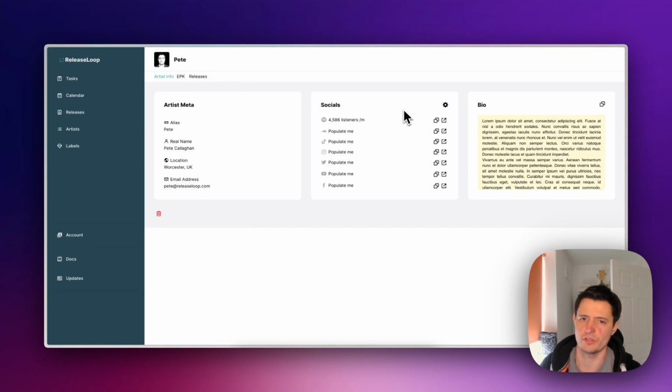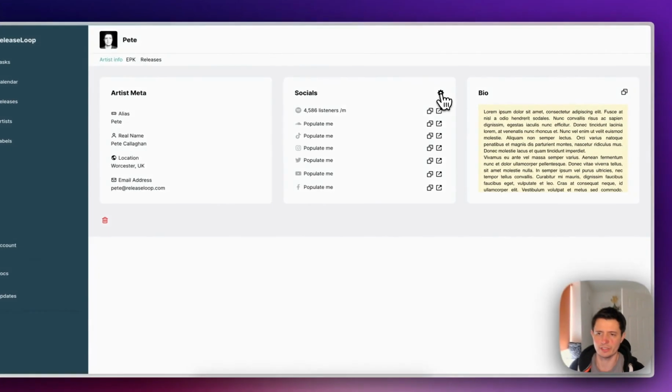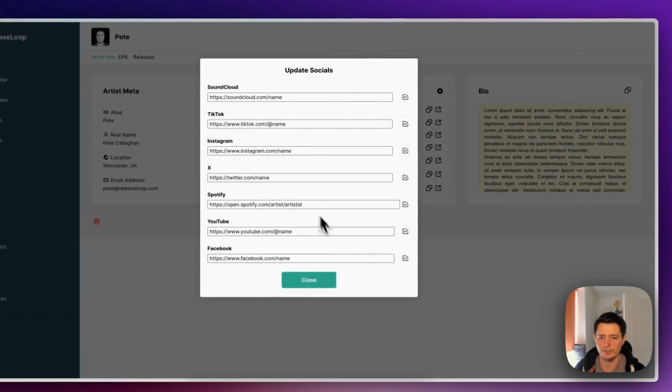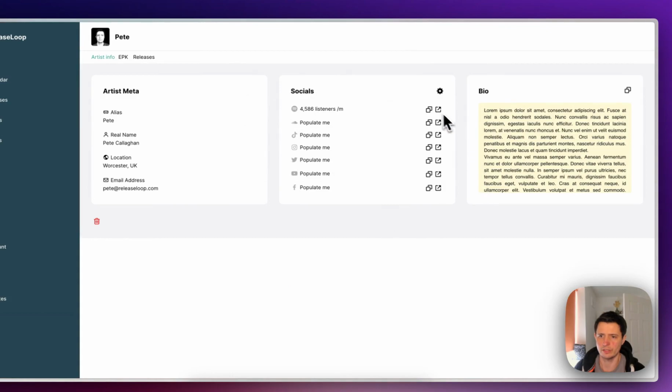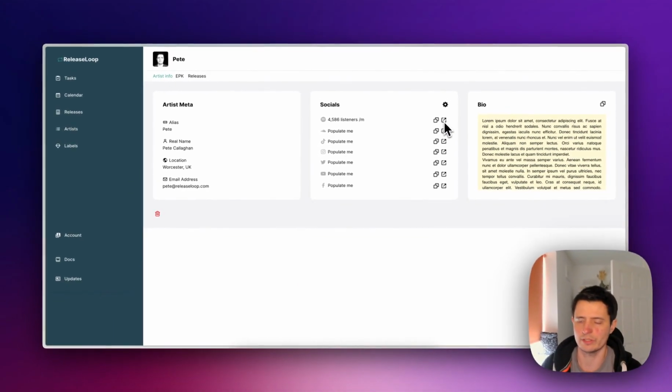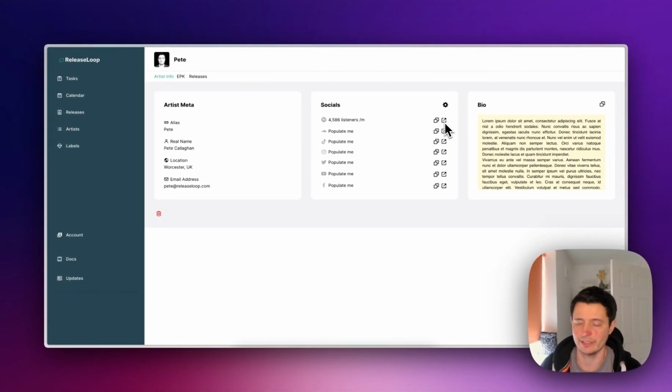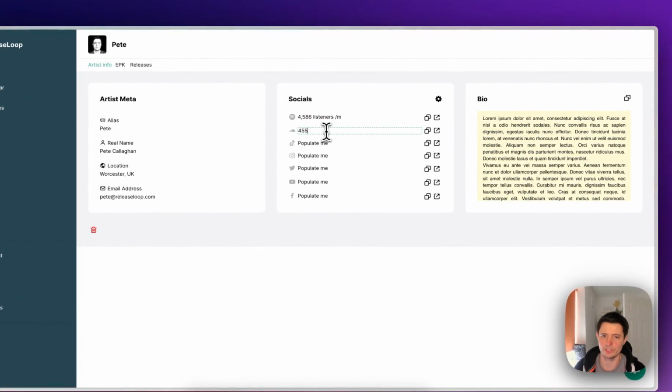In the middle, you've got social media. So if you click the cog, you can start to add in their handles. When you do so, you can then copy and paste into the clipboard, or you can click on the link directly and it will take you there. Depending on the social media, ReleaseLoop may populate the follower or the listener count for you automatically. If not, you can just add them in here. And you can update these manually whenever you wish. And one more for Facebook.